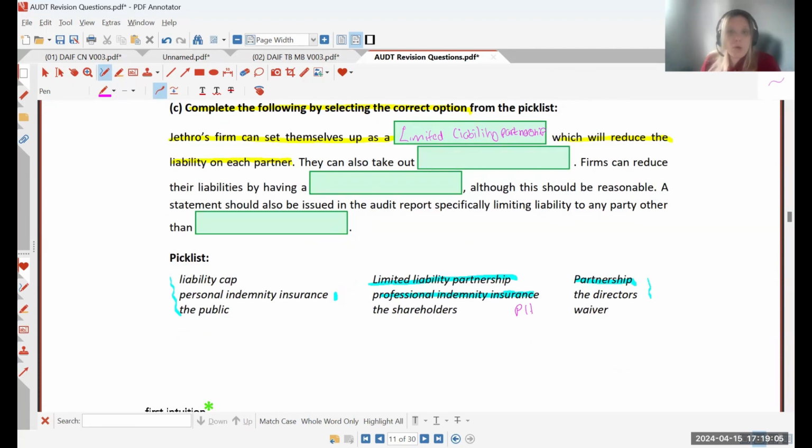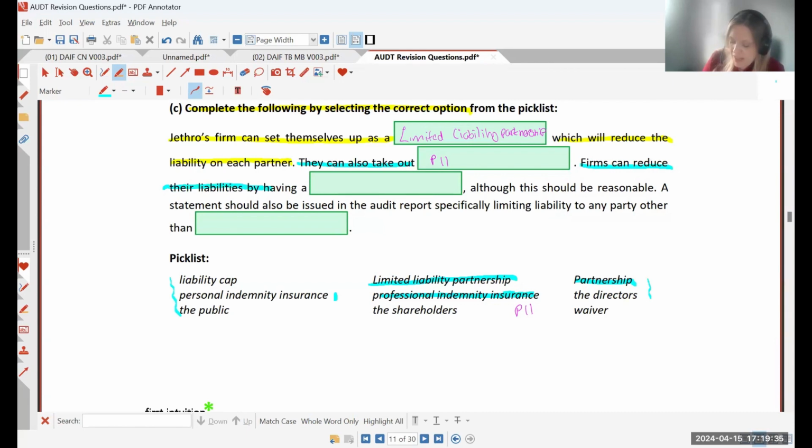This is something that must be taken out by audit firms, okay? They must take this out. So then what happens is if it's proven that they have been negligent, if they are found to be liable, the insurance company will cover the damages. So this is going to be, I'm just going to put PII. It's going to be pretty tight fit in that box, isn't it? Okay, let's continue on. So they can also take out PII.